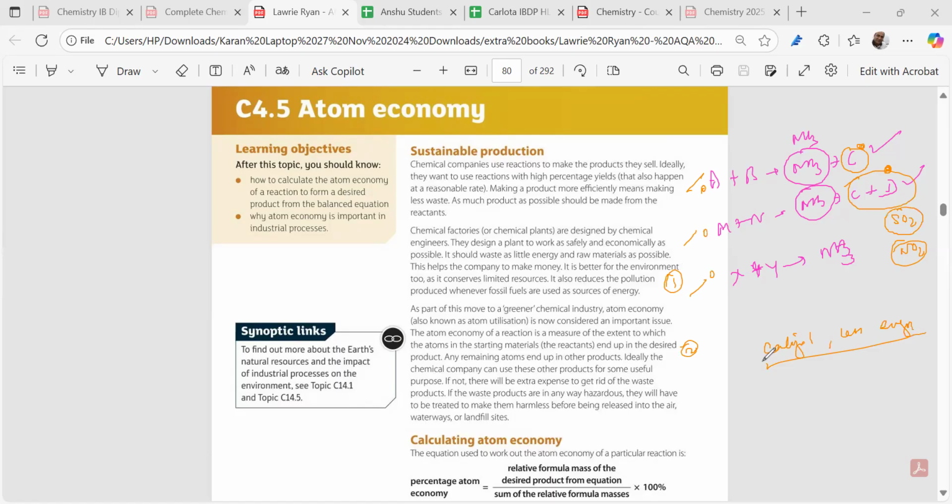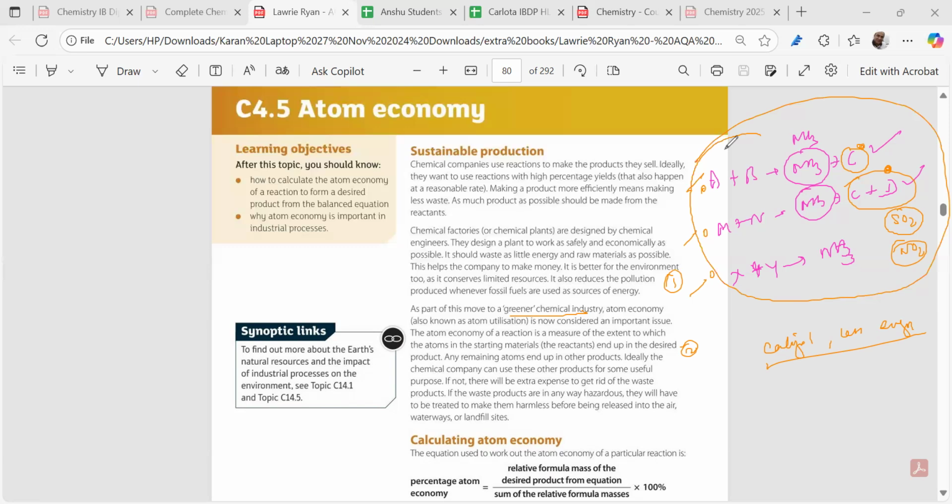Sustainable production takes care of all the approaches we make to make our future generation safer, so they can use the resources. So we don't use up the resources so that they cannot use them. So, a greener chemical industry, right? That's very important. The atom economy will be telling us which equation we shall use from this, which will be giving us less wastage. And if any waste product is coming up, is it hazardous? And if it is hazardous, shall we treat it, right?